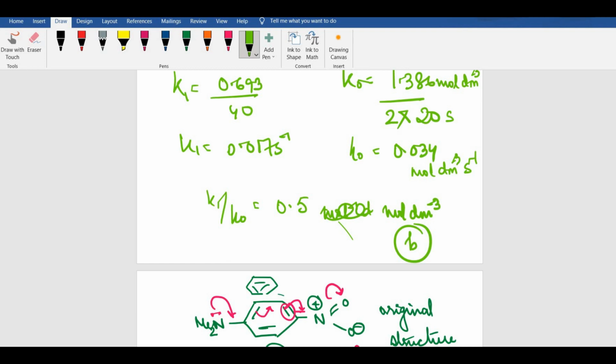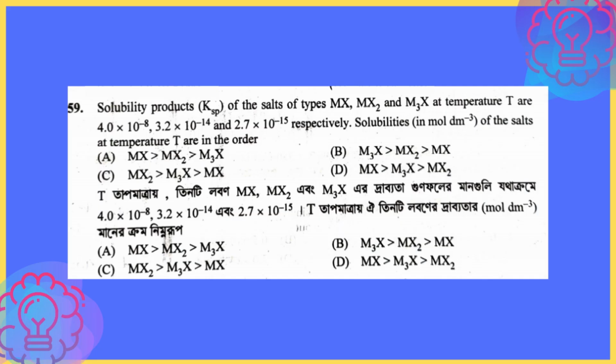Alright, now moving on to the next question, the solubility question. It was said the solubility products of the salts MX, MX2 and M3X, the values are mentioned. So the solubility order would be? Now, if you know the formula and the definition of solubility product, this should be a very easy question for you. So let's see how to do it.